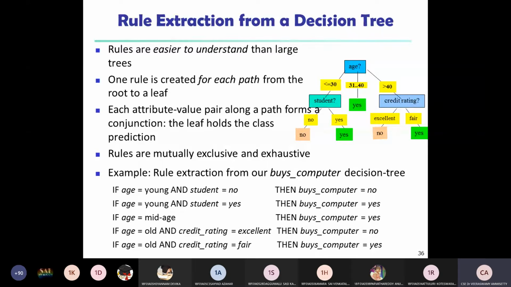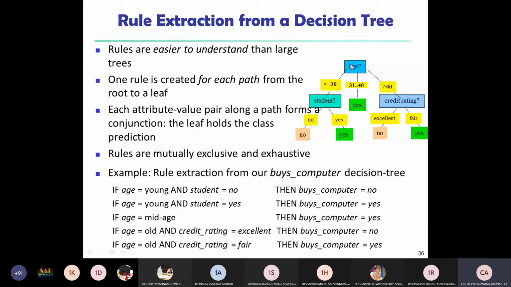We have already designed a decision tree, so now we do rule extraction from the decision tree. We create the decision tree using the information gain of each attribute in the training data set. Suppose I create the decision tree induction process using majority voting of the attributes. Based on the training data set, first I have to calculate the information gain for every attribute. The attribute with the highest information gain is taken as the root of the decision tree. In the previous example, age has the highest value, so I take it as the root of the decision tree.